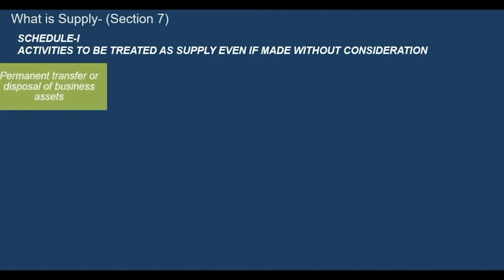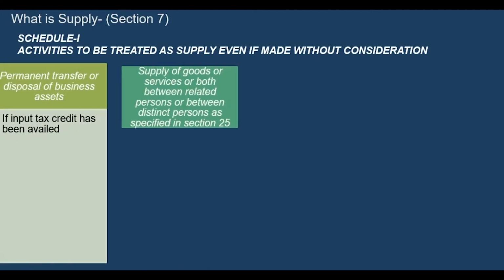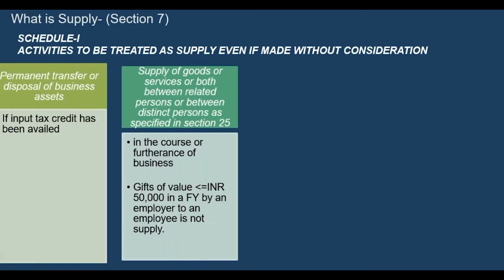Permanent transfer or disposal of business assets, if input tax credit has been availed. Supply of goods or services or both between related persons or between distinct persons as specified in Section 25, in the course or furtherance of business. If the gift value is less than 50,000 Indian rupees in a financial year by employer to employee, it is not to be treated as supply.